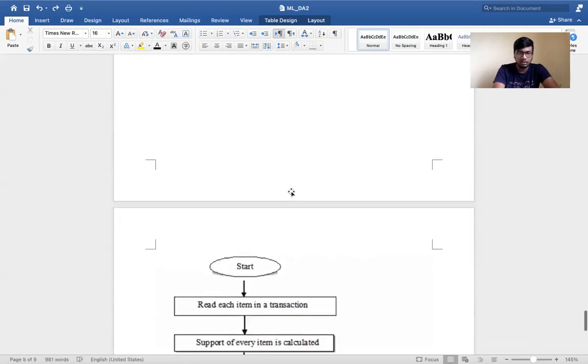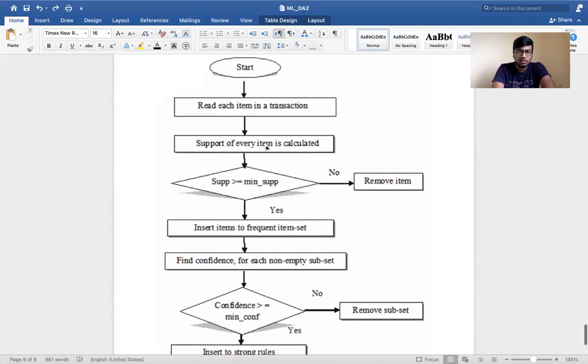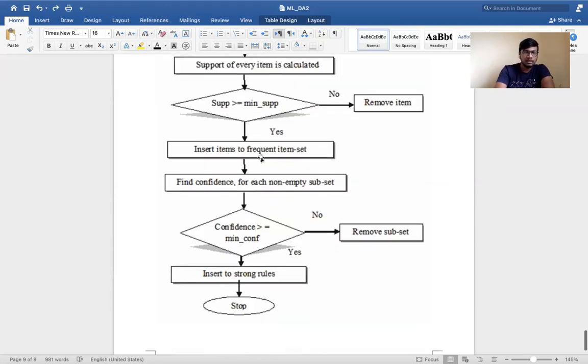This is the flowchart of our Apriori algorithm, as I've shown here. At the start of the process, it will read each item in the transaction. The support is calculated, as I said before. If the support is greater than or equal to the minimum support, it will proceed to insert into the frequent item set. If it is less, it will remove that item. After inserting into the frequent item set, it will find the confidence value.